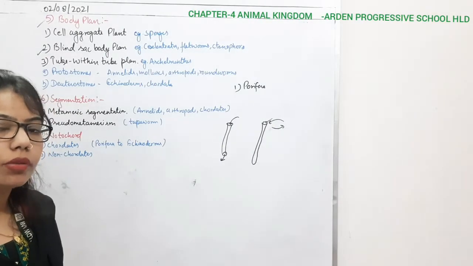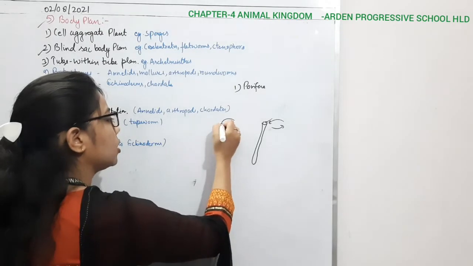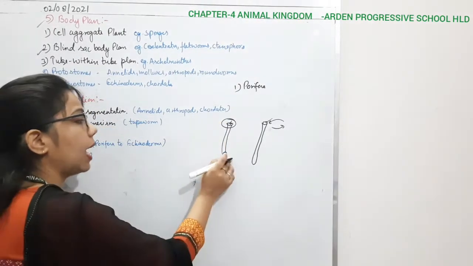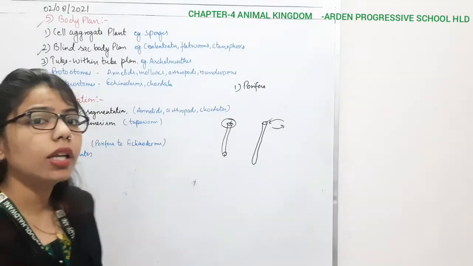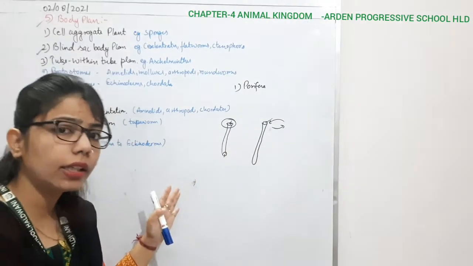So what is the difference between these two? Protostomes means that when this part forms, the mouth forms earlier than the anus. Protostome is the condition in which the mouth forms earlier than the anus.